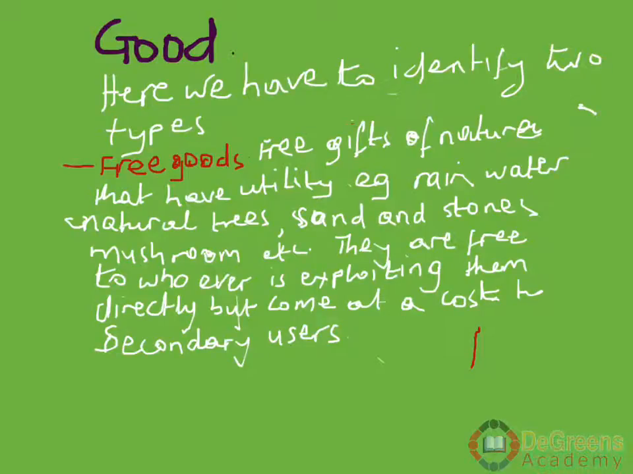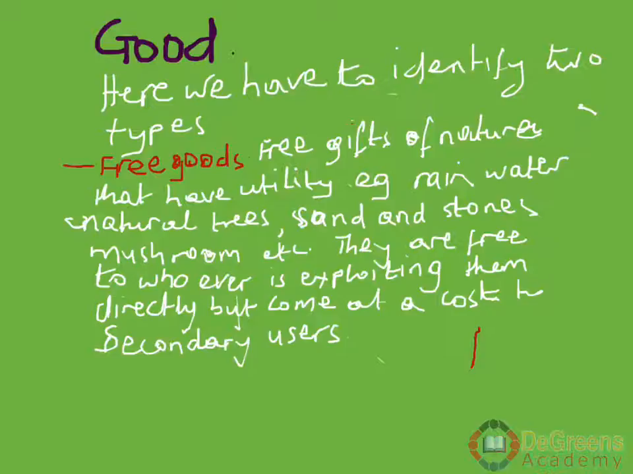Now, let's look at the aspect of goods first, because we have talked about goods and we've talked about services. A good, here we have to identify two types of goods. Free goods, that is, these are free gifts of nature that have utility. If you look at rainwater, it has utility. You can use it for watering crops and for many things, but it is free. Natural trees in the forest, these are all free. Sands and stones. If you go to the hills in Dub, you'll find mushrooms all over the place.